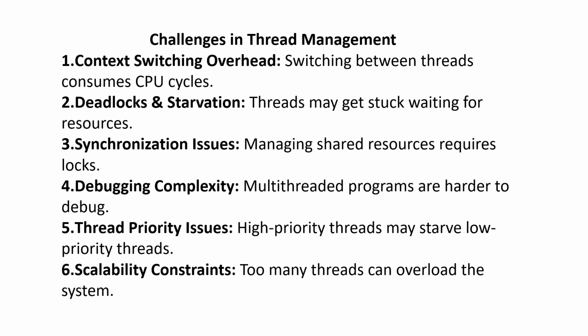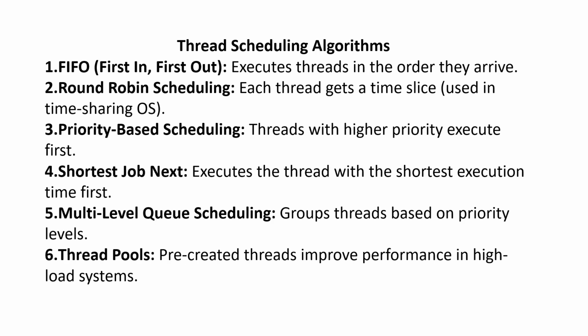Next one is thread priority issue. High priority threads may starve low priority threads. Next one is scalability constraints. Too many threads can overload the system.